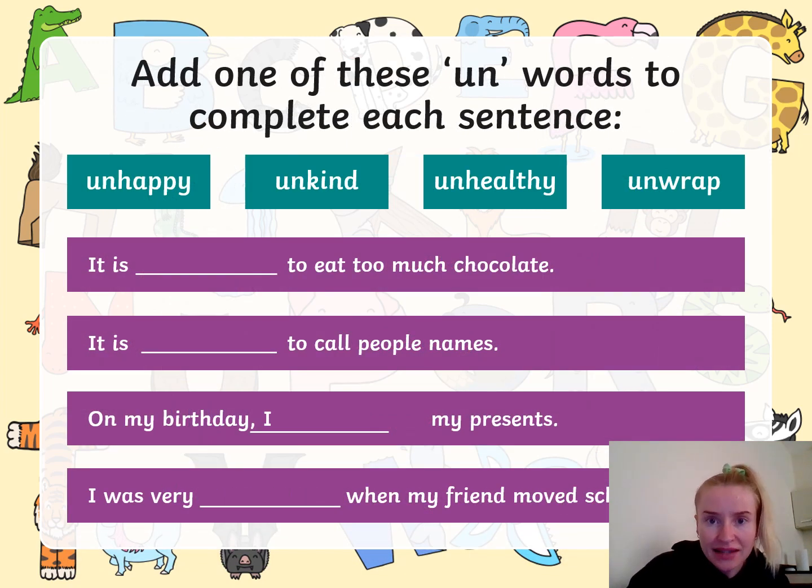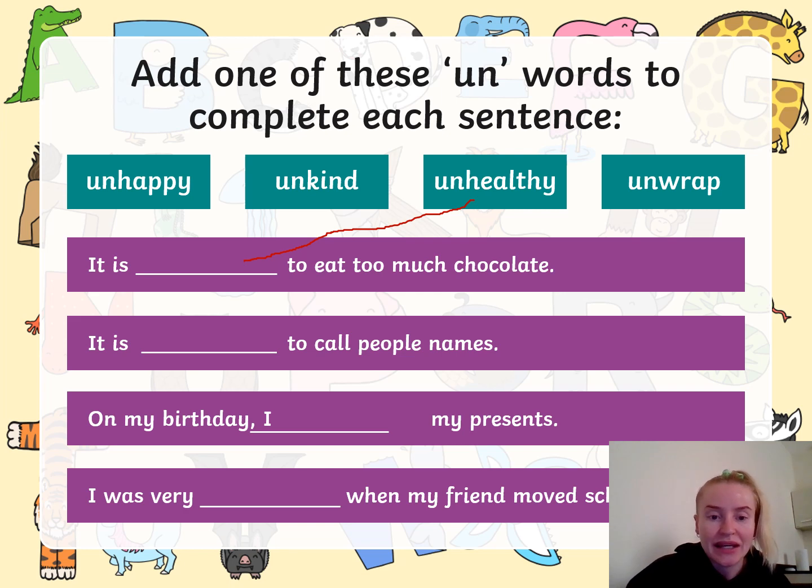So here are some sentences and we have got to fill in the missing word. So the four words at the top with the prefix un are unhappy, unkind, unhealthy, and unwrap. So the first sentence says, it is blank to eat too much chocolate. Which word do you think fits best in here? It is unhappy to eat too much chocolate, it is unkind, it is unhealthy, or it is unwrap. Hopefully you guys said unhealthy. I think that would make the most sense.